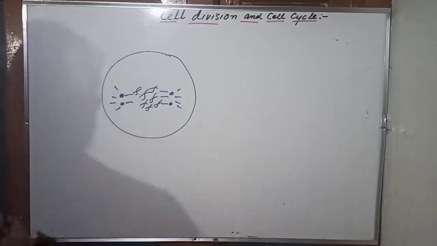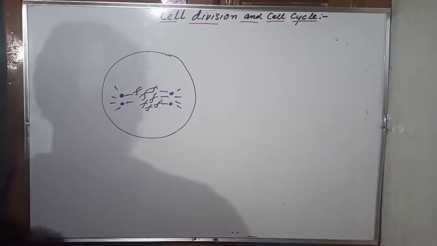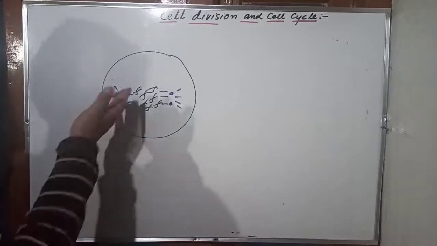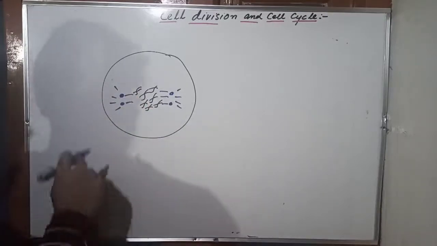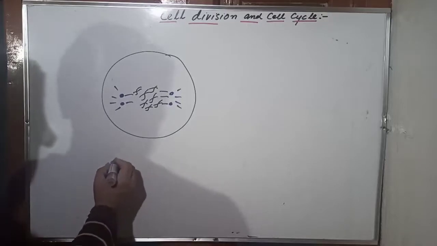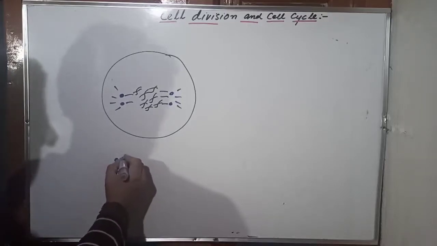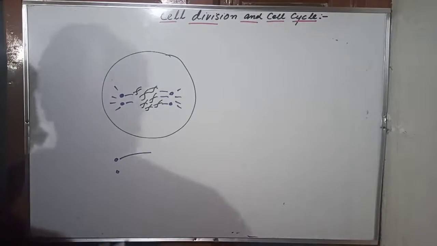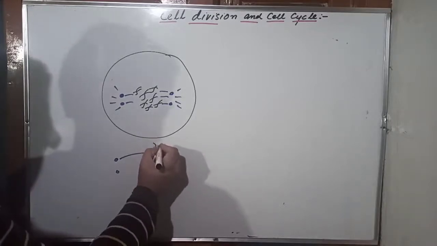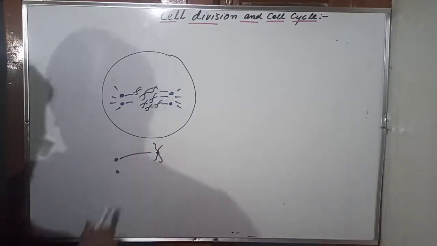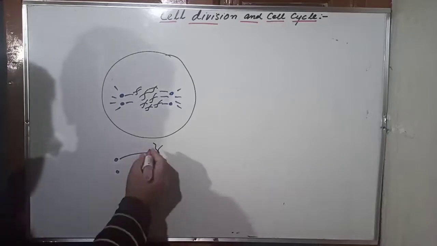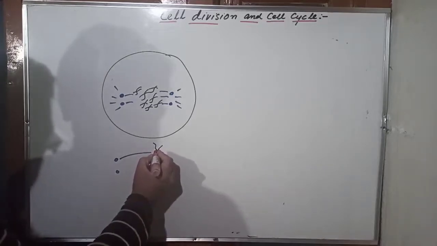On their way, when they reach the center, definitely they will have to face the chromosomes, because chromosomes are at the center. Now what happens really here? Listen carefully. So for example, a microtubule is growing here, right? Now what happens here? It comes in contact with the kinetochore. I told you.